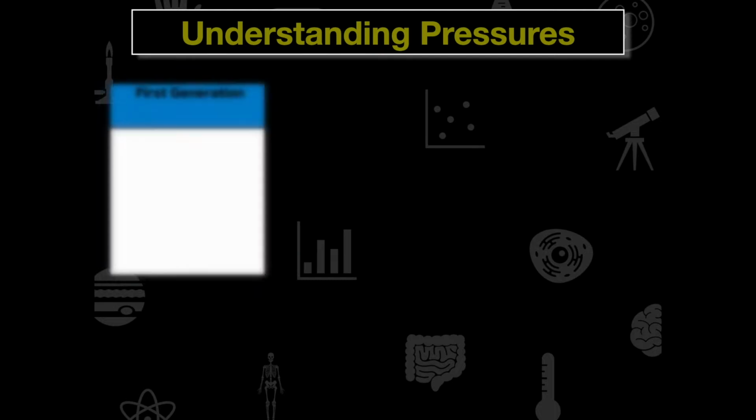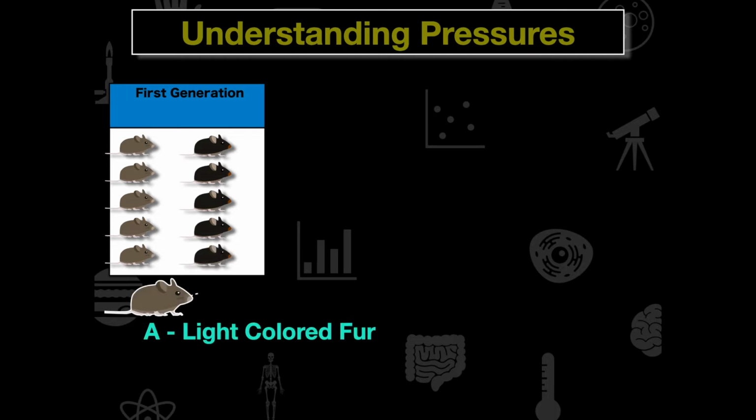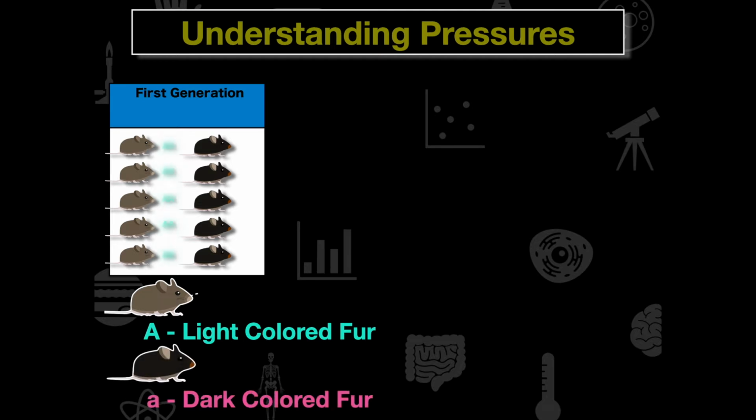Let's look at this hypothetical mouse population here. We're going to have two sets of mice: mice with brown fur and mice with black fur. We're going to say that there's a dominant allele for light-colored fur, and a recessive allele for dark-colored fur. We're going to look at this first generation and look at the genotypes.